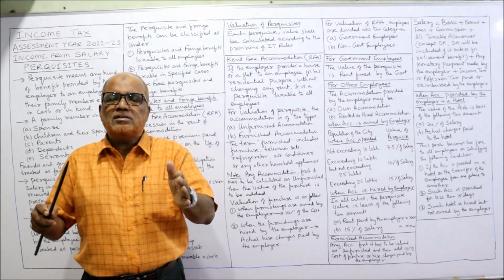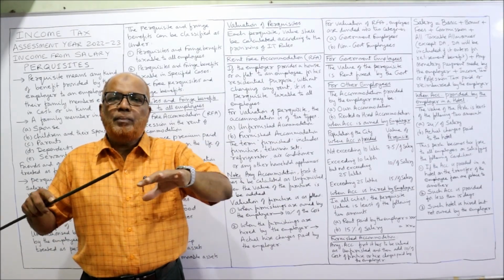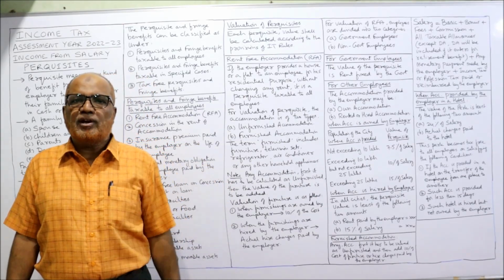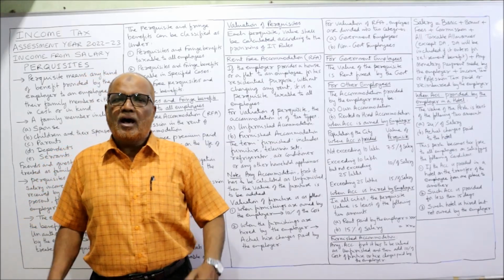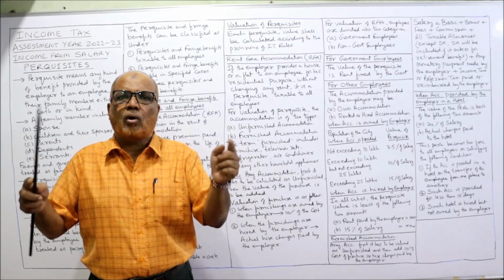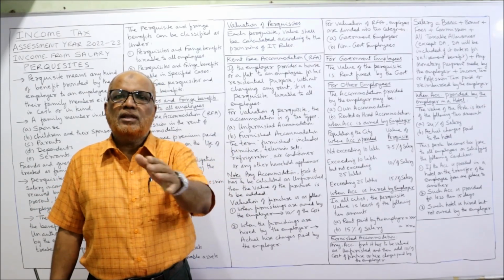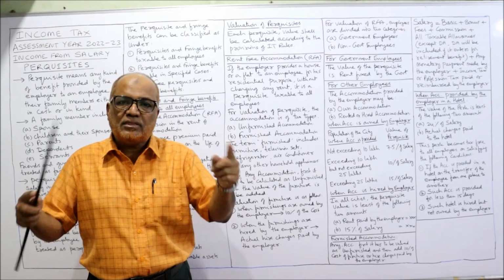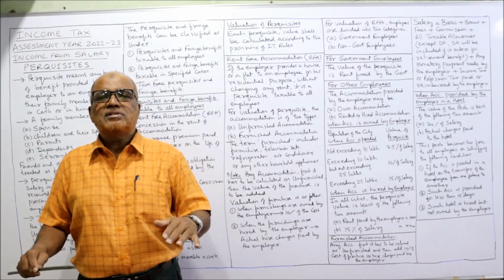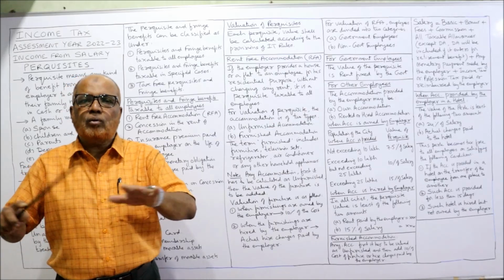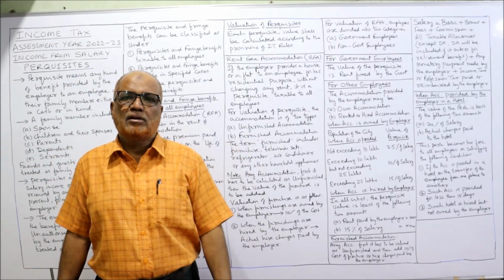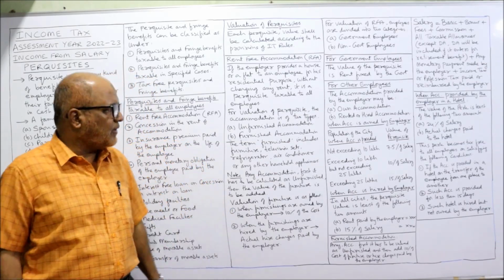Furnished accommodation means in the house all basic household appliances are already there. Example, refrigerator is there, air conditioner is there, other furniture is there. All other household appliances are already there in the house. The employee is using the house with the furniture. It is called furnished accommodation. Sometimes the employer gives a house without any furniture. It is called unfurnished accommodation. So in this way, 2 types of accommodation.